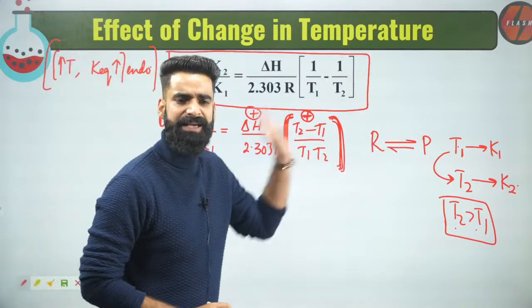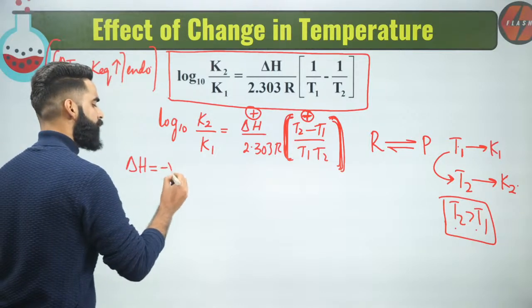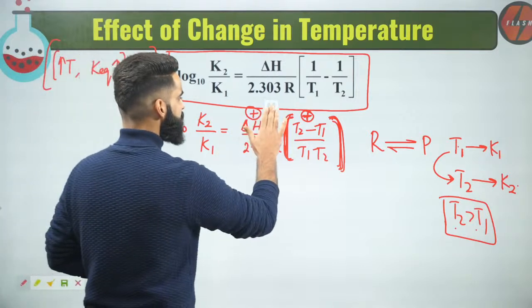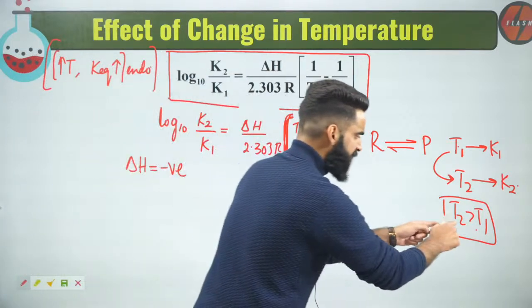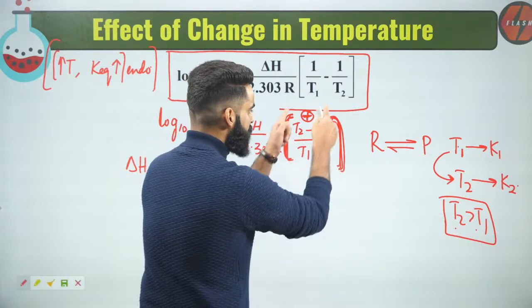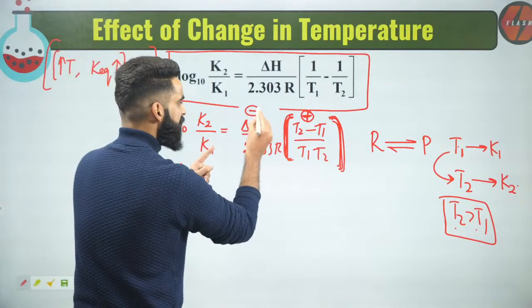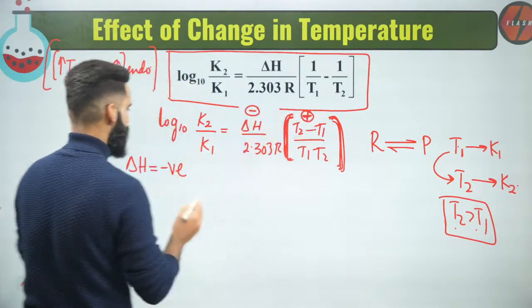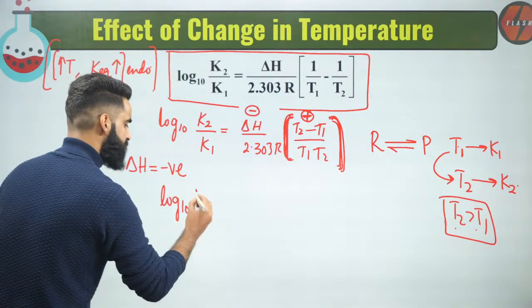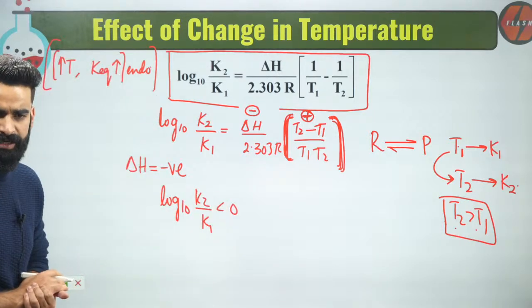Let's assume the reaction right here is exothermic. If it is exothermic, delta H for the reaction is going to be negative, because we know for exothermic reactions delta H is negative. Now since I'm increasing the temperature, T2 will be greater than T1. If T2 is greater than T1, this value right here is again going to be positive. But since it is an exothermic reaction, delta H will be negative. Positive times negative becomes negative. So log to the base 10 of K2 divided by K1 is going to be negative.